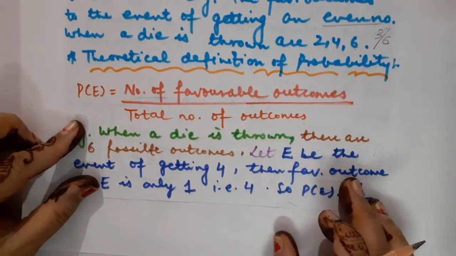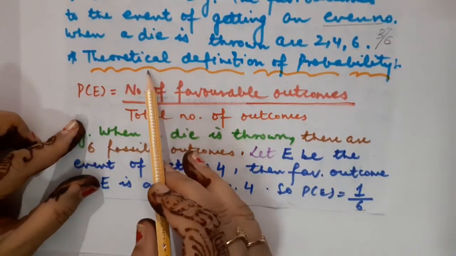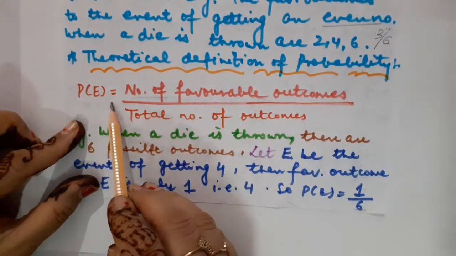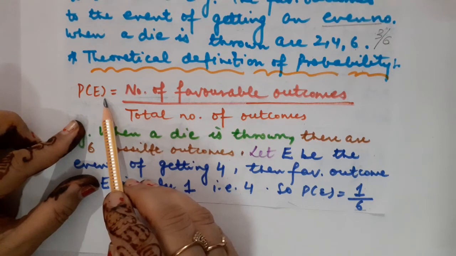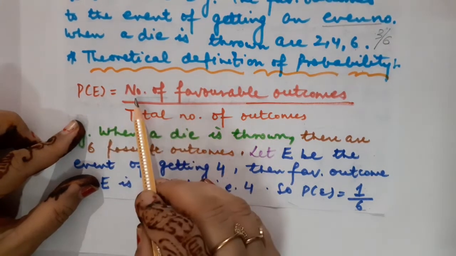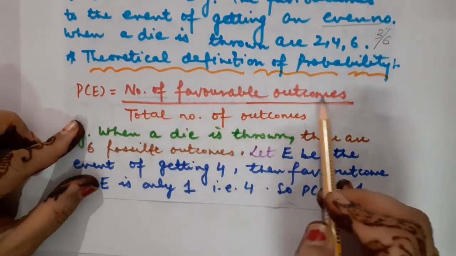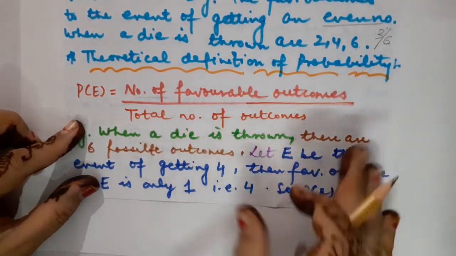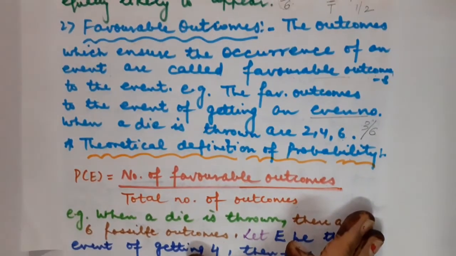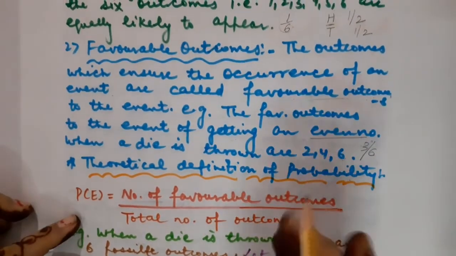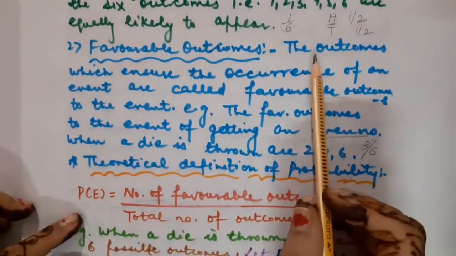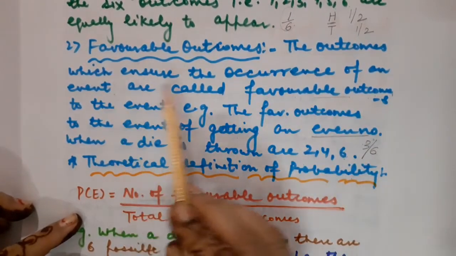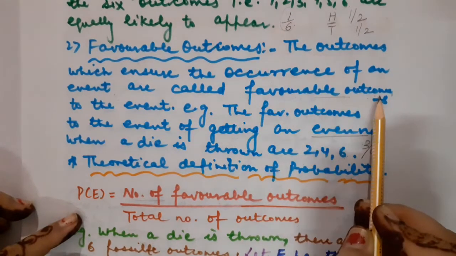Now I am going to begin today's lecture with the theoretical definition of probability. Children, I explained to you that the probability of an event is calculated how? When I divide the number of favorable outcomes by the total number of outcomes. Now here the question arises, what do you mean by favorable outcomes? So let us recall the definition. The outcomes which ensure the occurrence of an event are called favorable outcomes.